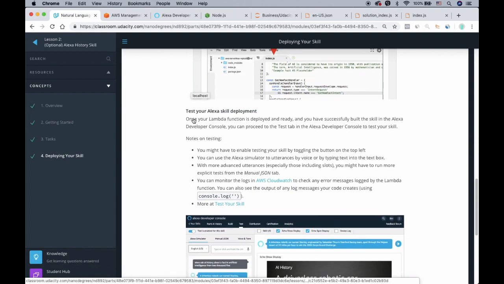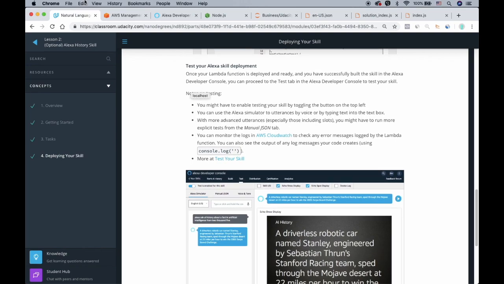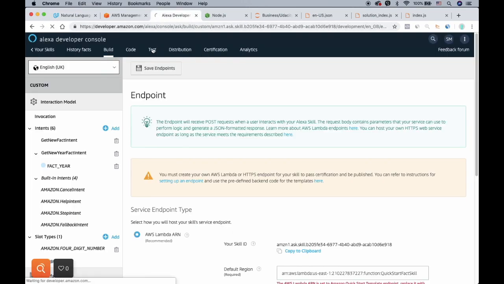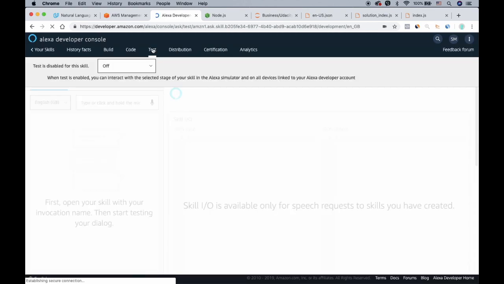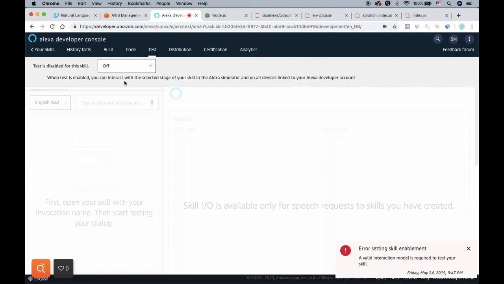It is totally ready. So for testing it, what you need to do is come back here and click on test. Since for me the AWS service is not connected, I cannot use this. But you can start chatting here and it will answer you based on this JSON file that has been provided for you. The great part of it is that you can also use voice for it. You do not need to type. So in here you can use either voice or text, and this Alexa will answer you.